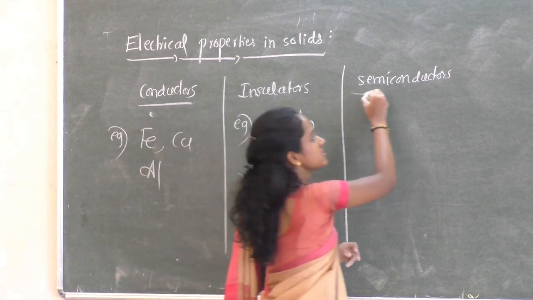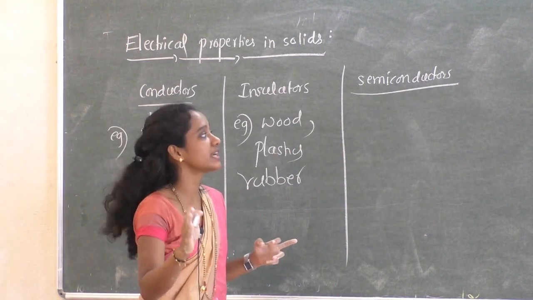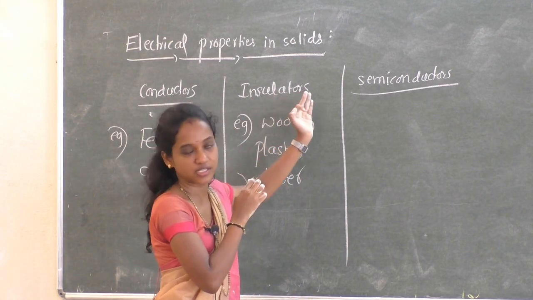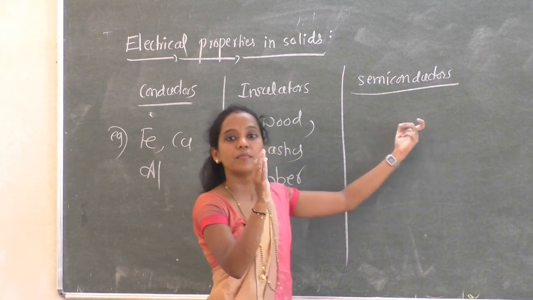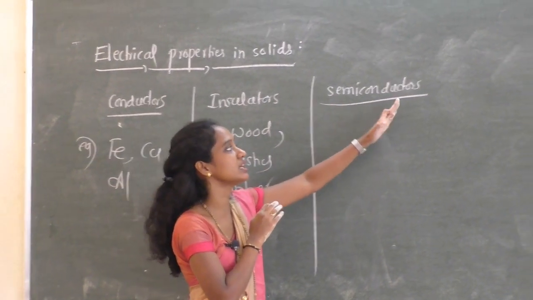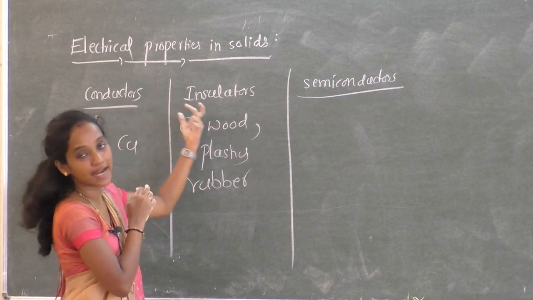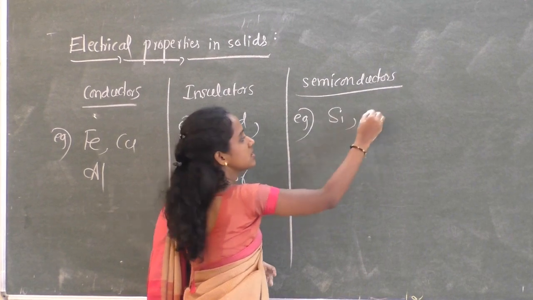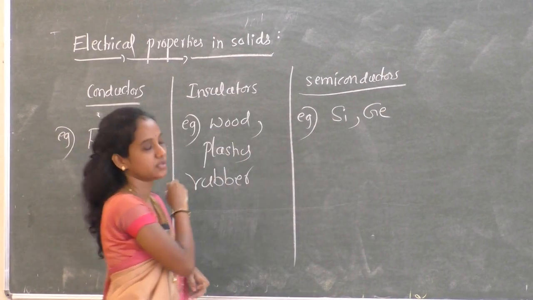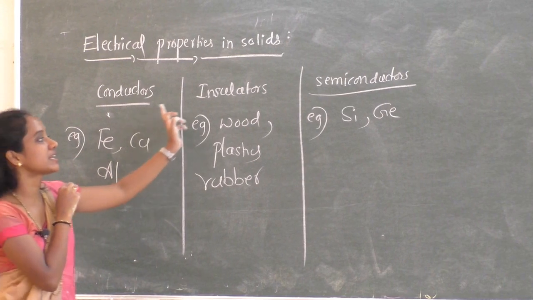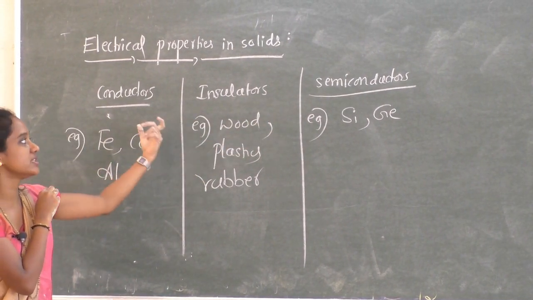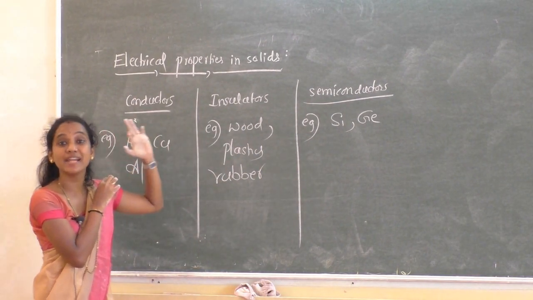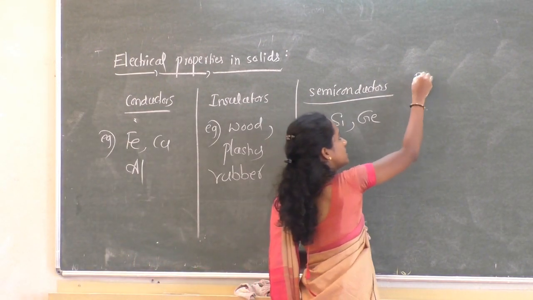Whereas semiconductors are the substances whose electrical conductivity values lie in between conductors and insulators. So it conducts electricity to a little extent. Examples, silicon, germanium. The electrical conductivity in these three substances can be explained using band theory also.